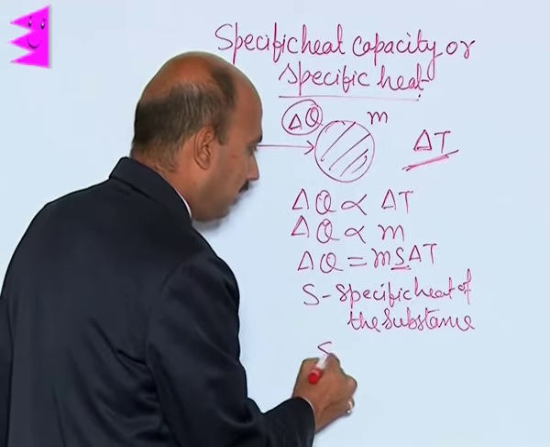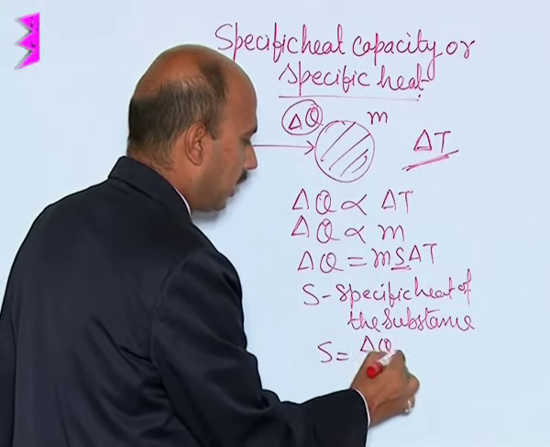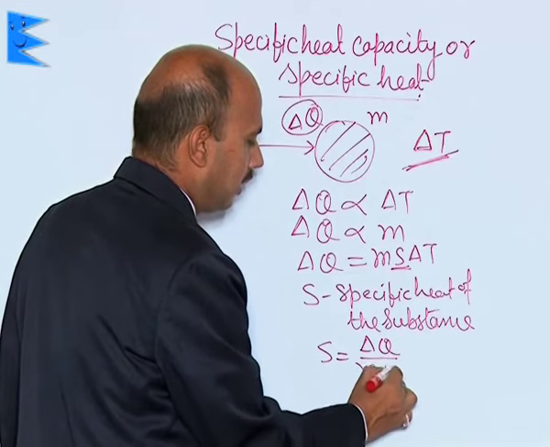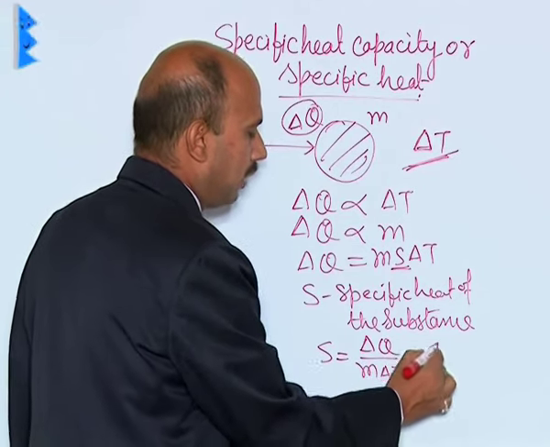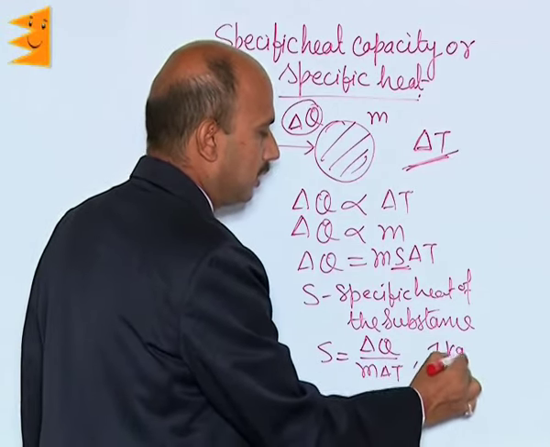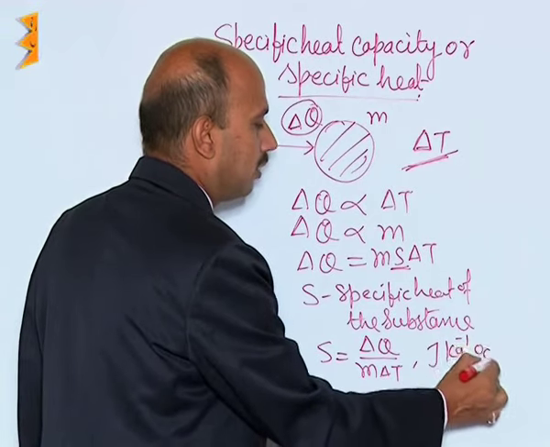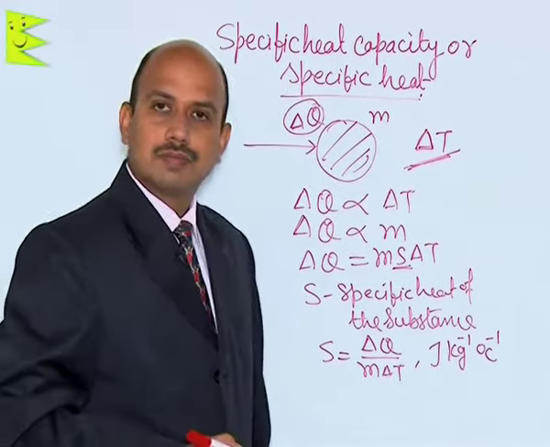We can write S is equal to delta Q upon m delta T. So, its unit can be written as joule per kg per degree Celsius, or per Kelvin.